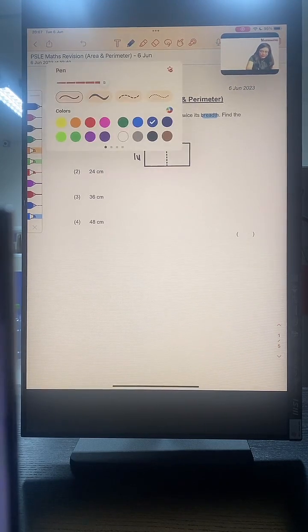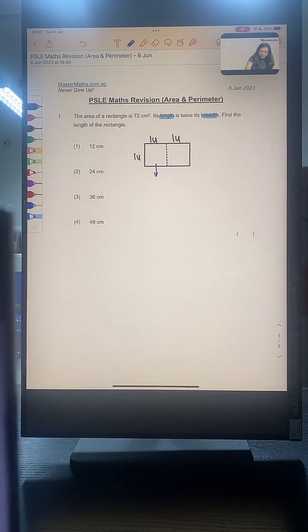We can look for the area of 1 square, which is 72 cm square divided by 2. We will get 36 cm square. So for this square, one tiny square here, the area is 36 cm square.